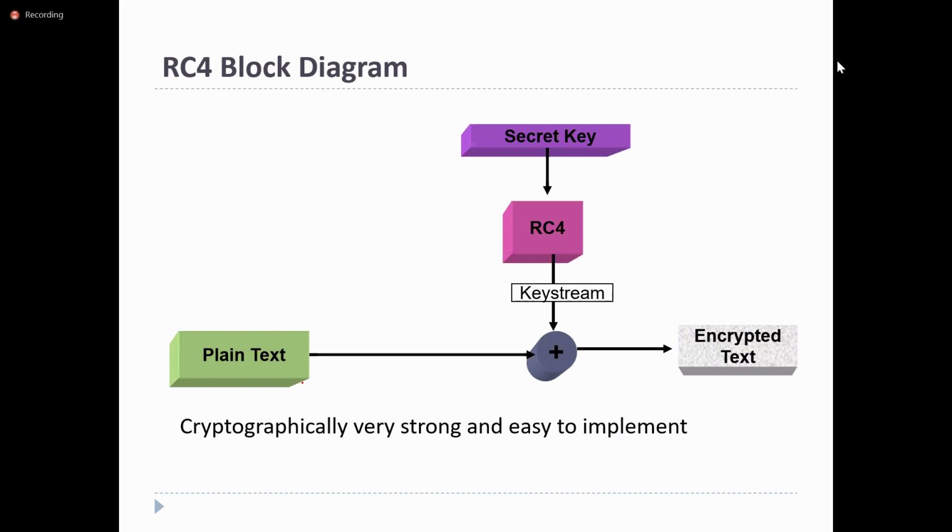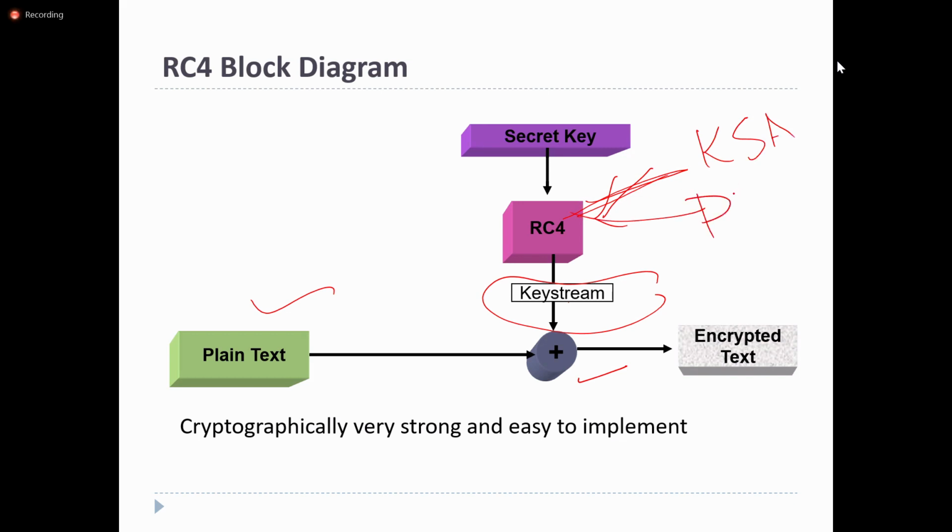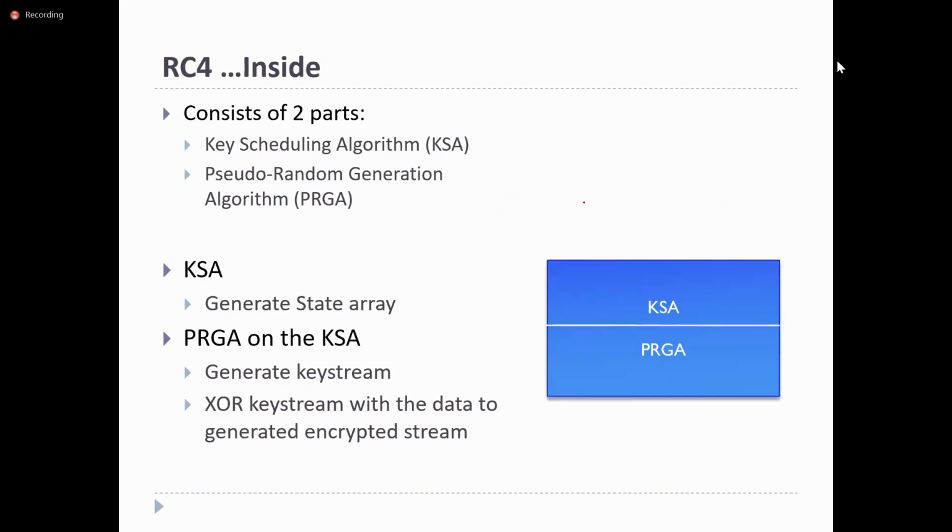Coming to the block diagram of RC4, plain text will be XORed with the key stream, and this key stream comes from RC4. RC4 uses two algorithms: the key scheduling algorithm and the pseudo random generation algorithm. Internally it uses these two things. So this is the architecture, the block diagram. It consists of two parts: key scheduling and the pseudo random generation algorithm.